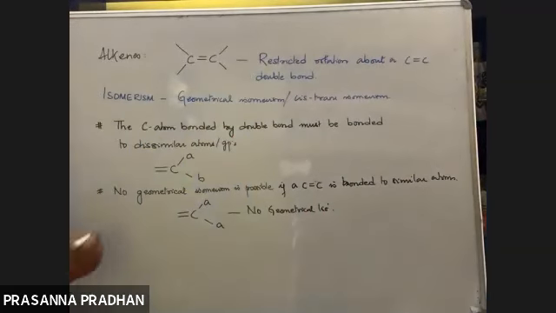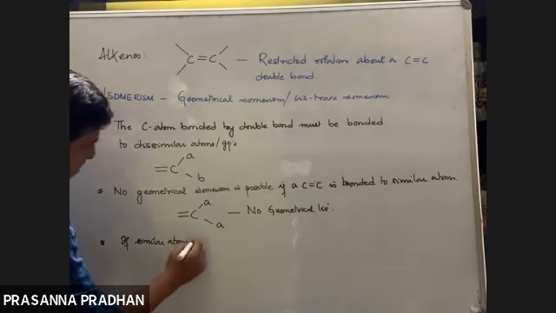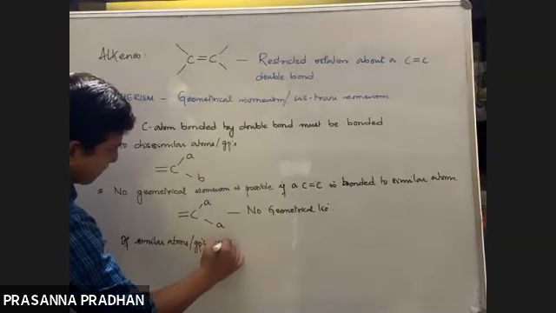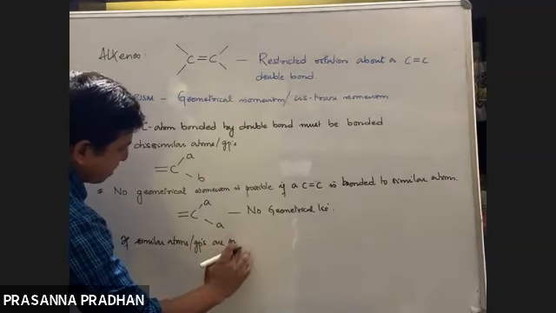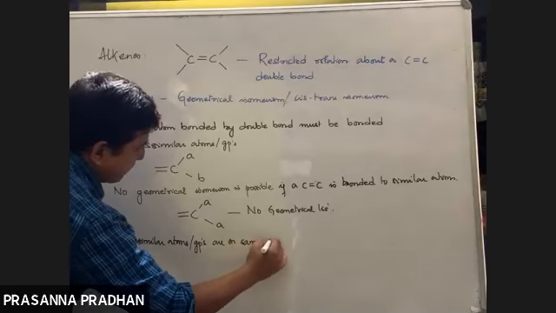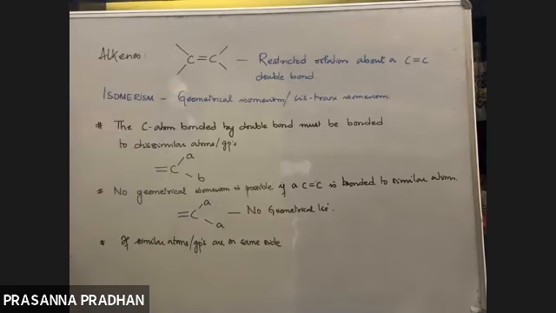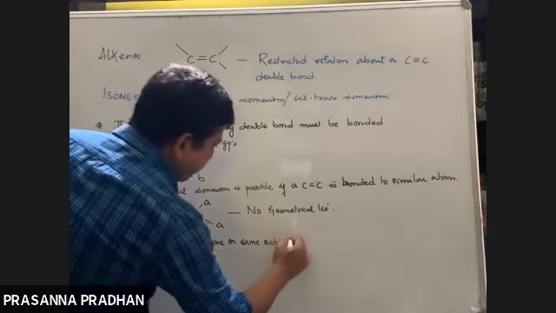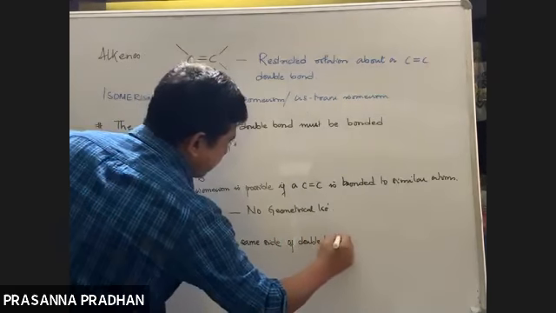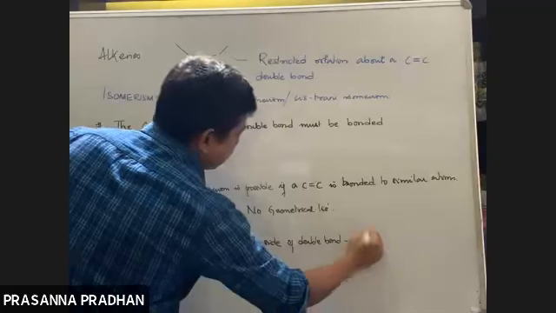And third, if similar atoms or groups are on the same side of the double bond, then the isomer is known as a cis isomer.